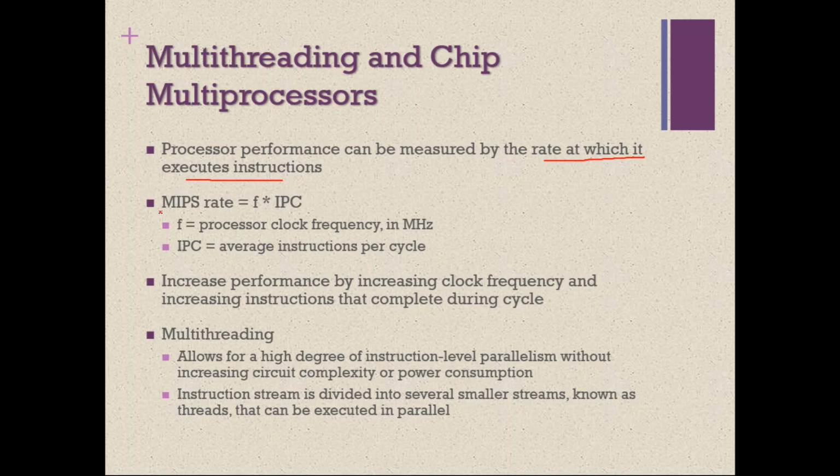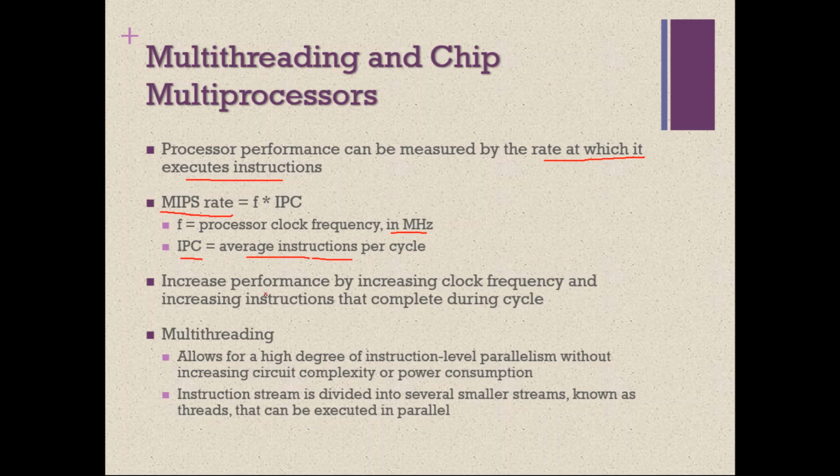It can be given like this: MIPS rate. MIPS stands for millions of instructions per second. The MIPS rate is equal to F times IPC, where F is the clock frequency of the processor in megahertz, and IPC is the average instructions per cycle. IPC stands for instructions per cycle. So it is an average: on average, how many instructions will be executed per cycle.